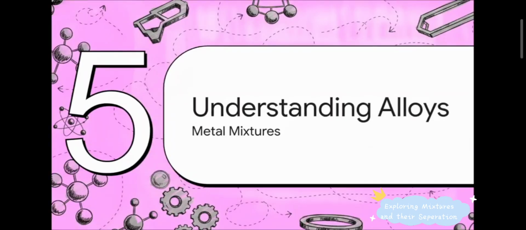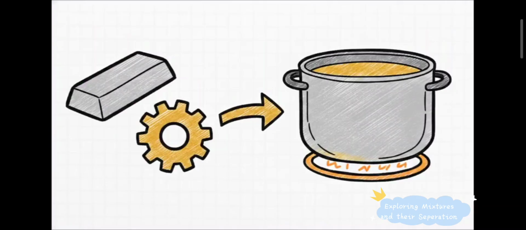Seriously, if you can grasp this, you are truly succeeding. Okay, we need to talk about alloys, like steel or brass. An alloy is a combination of two or more metals. Now, you might be thinking, wait, combining two elements makes a pure compound, right? Actually, no. Alloys are mixtures. Why? Well, because you can mix them in variable proportions. You don't need a strict chemical recipe. Plus, they retain the properties of their base metals. They don't form a completely new chemical identity, they just sort of blend their strengths, resulting in incredibly high melting points. That's exactly why we use them for things like heating coils and cooking pots.